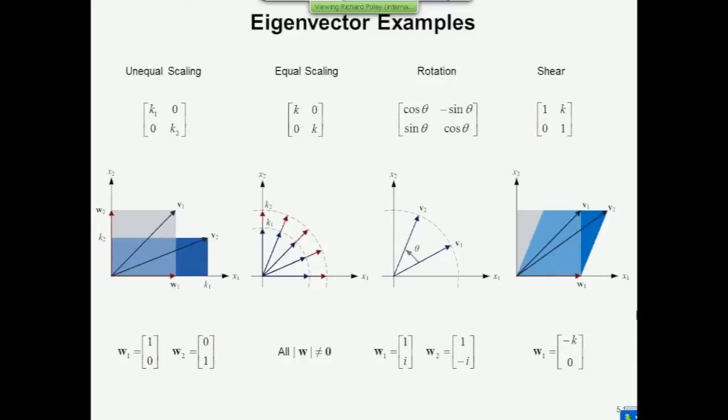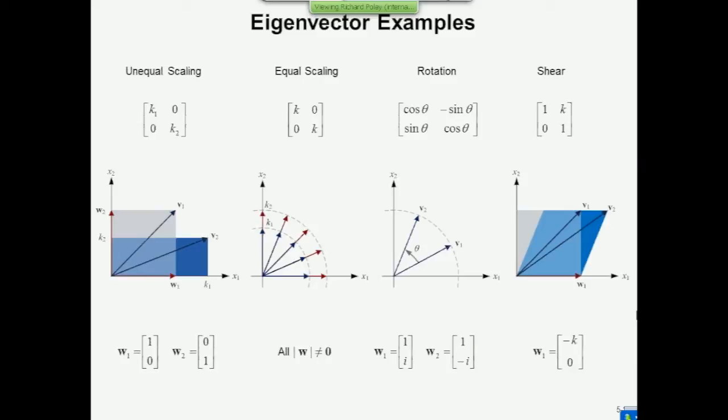So x2 is no longer an eigenvector. There aren't any others. This is an example of a transformation matrix which has only one eigenvector, but it has two eigenvalues associated with it. It's called a degenerate matrix.